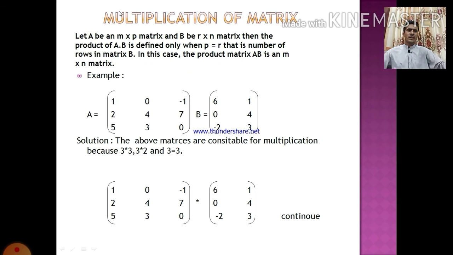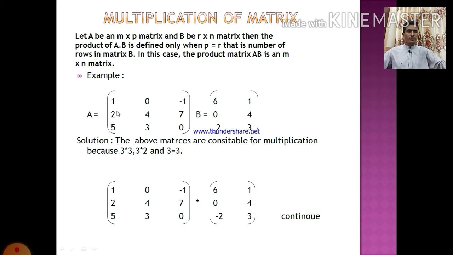Multiplication of matrices. Let A be an M cross P matrix and B be an R cross N matrix. Then the product A cross B is defined only when P equals R, that is, the number of columns in A equals the number of rows in matrix B. In that case the product matrix AB is an M cross N matrix.